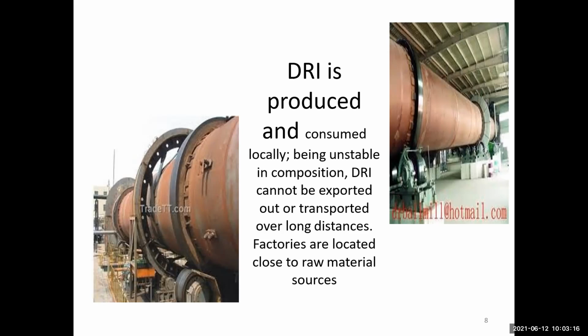Suppose Chandwa site is at Korba. The nearest Abhijit Group is situated in Sarakmand, within about 10 kilometers, not more than 50 or 60 kilometers. Otherwise the plant does not run properly. All plants are set up at very near locations, not at long distances, close to the raw material sources.